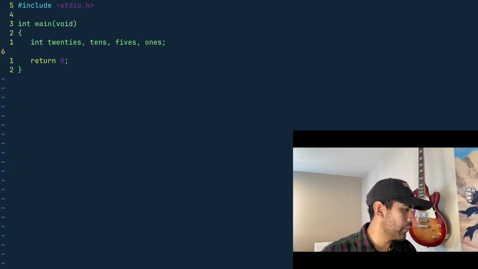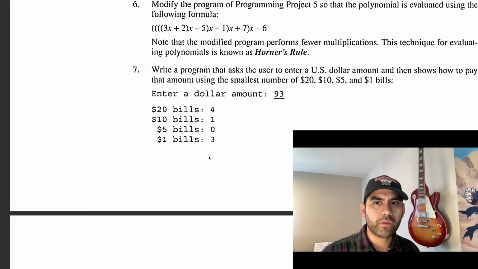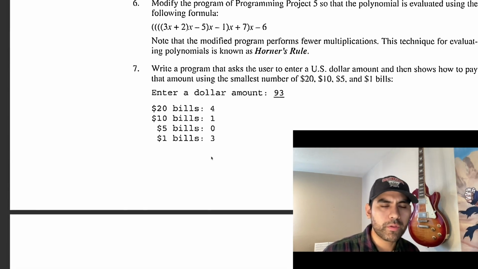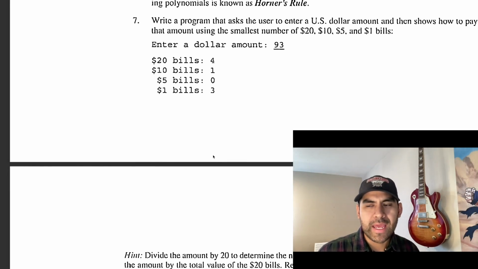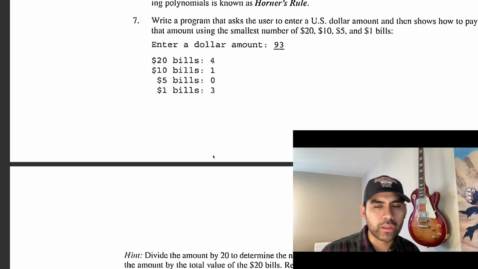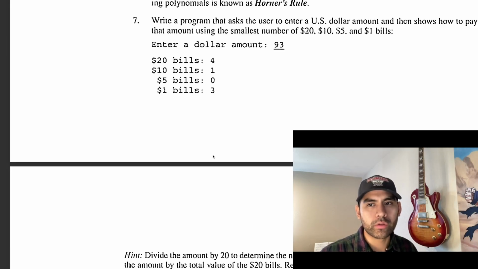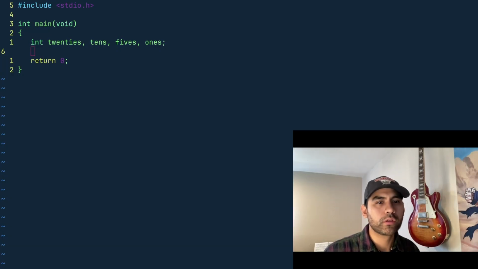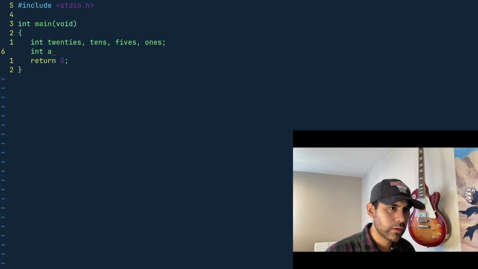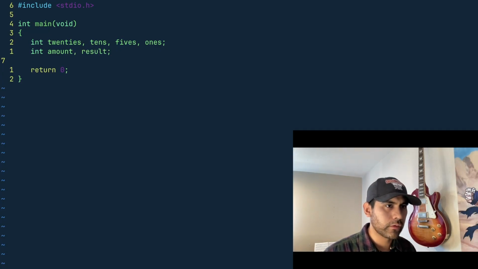Let's go to the PDF file right now. Number seven: write a program that asks the user to enter a US dollar amount and then shows how to pay that amount using the smallest numbers. Okay, ask the user to enter a dollar amount. So we need amount. All right, we need to ask the user for an amount. Int amount. Okay, do we need a result? I'm just going to add result in there, just in case.